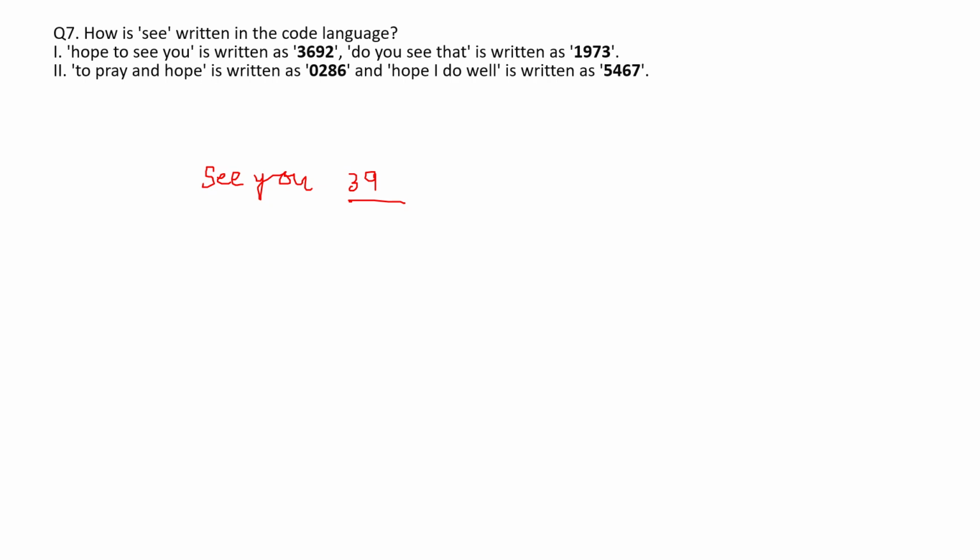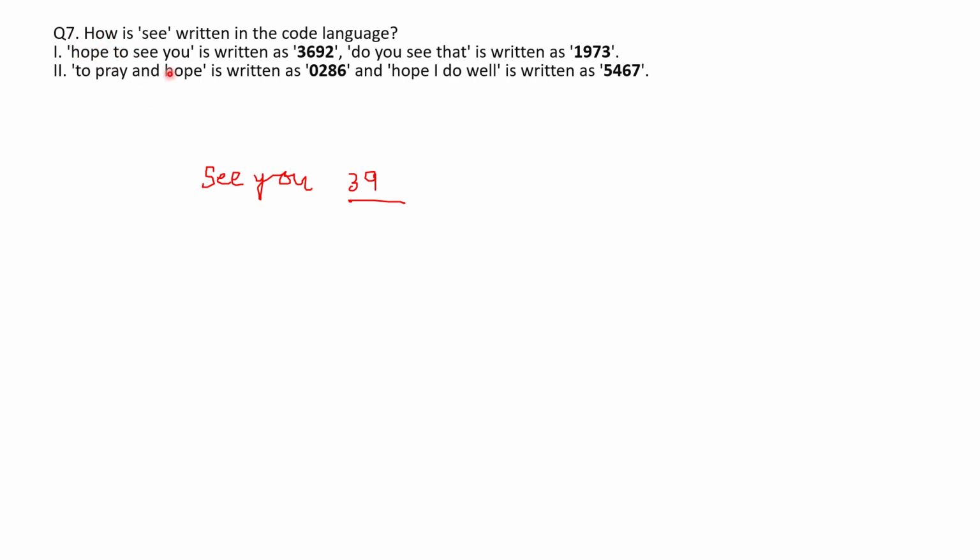Next is to pray and hope is written as 0286 and hope I do well is written as 5467. So if you compare both, the word hope is common, and the digit which is common is 6. So from here I can say hope will be 6.